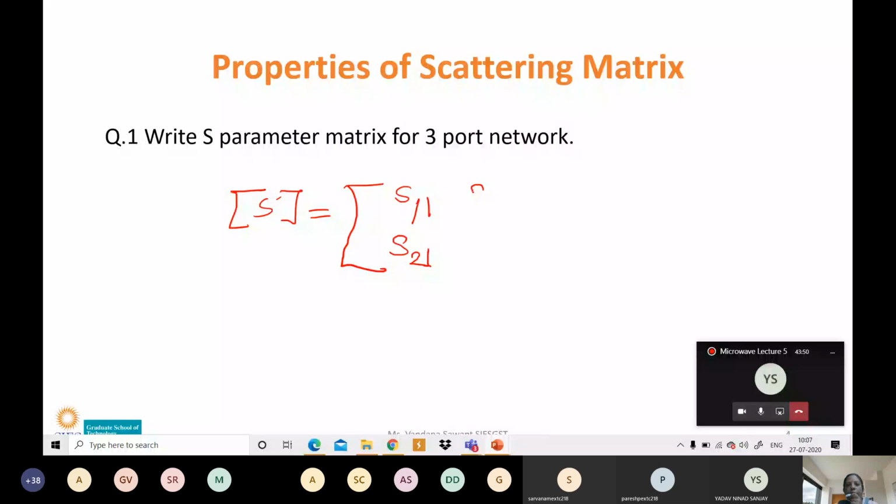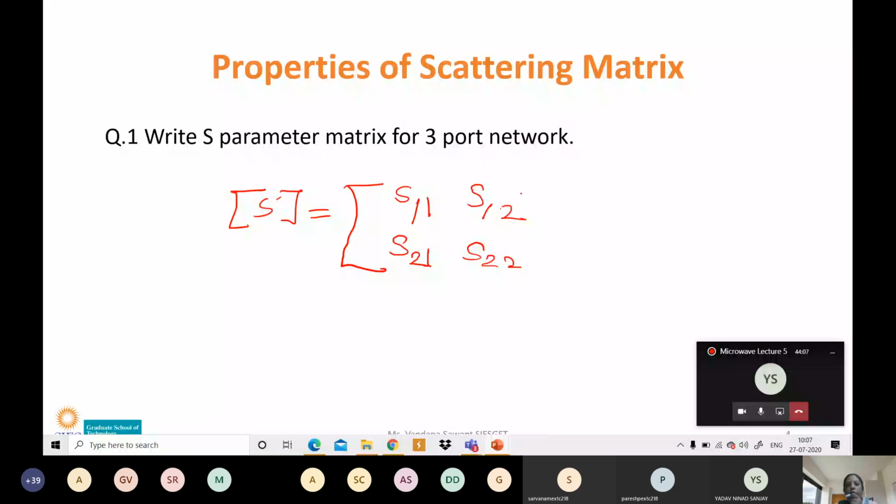Similarly, if my input, that is the incident signal, is at port number 2, the reflected signal may be available at port number 1, so I can write S12. Similarly, if my incident signal is at port number 2, the reflected signal may also be available at port number 2, so I can write S22.